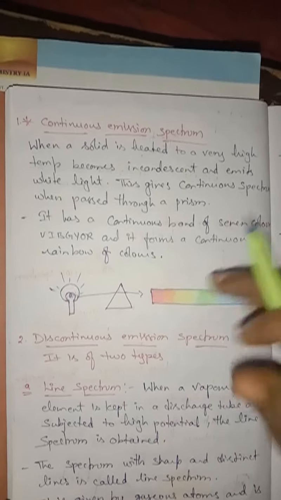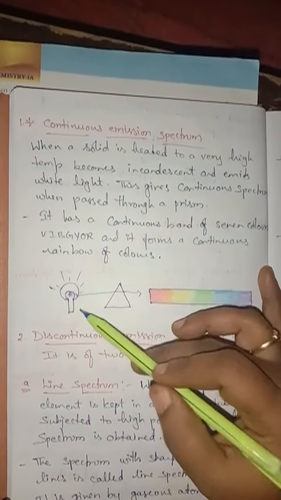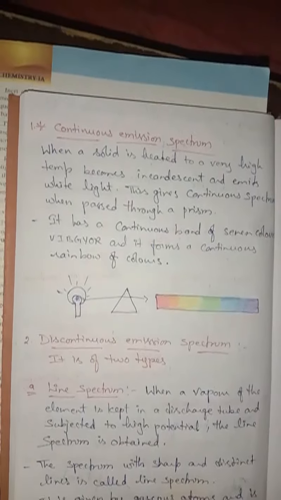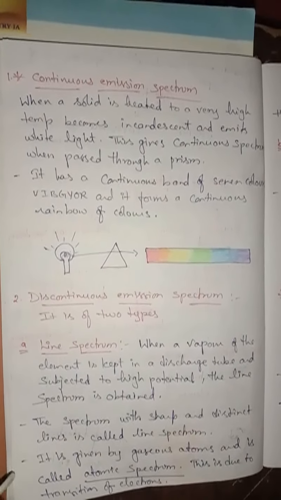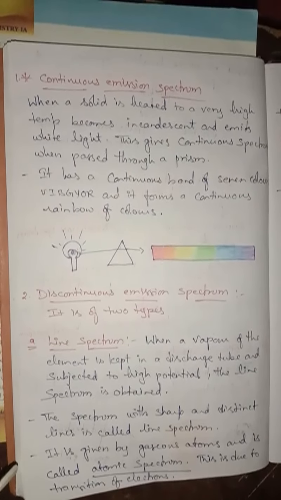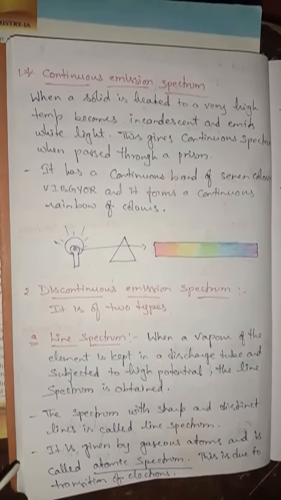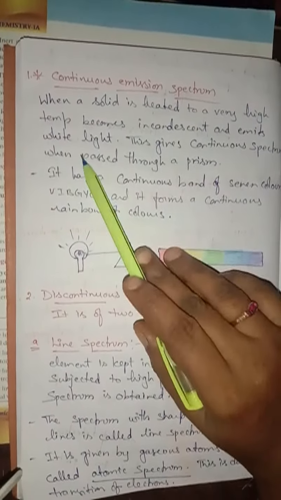Understand, children? So here a solid, that is a tungsten filament, is present in a bulb. If you give some electricity, it will get heated and it gives some light, isn't it? So when a solid is heated to a very high temperature, it becomes incandescent, means it emits white light.